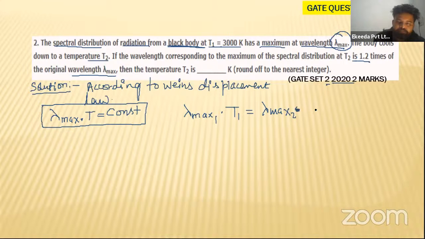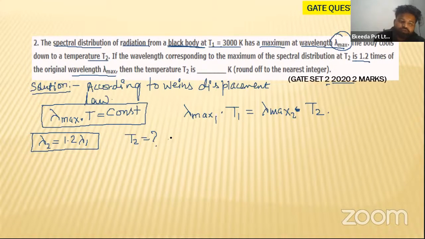I hope so. What he has given is that the wavelength has changed to 1.2 times the original wavelength. Now he is asking for T2, because T1 he has already given. What is the value of T1?